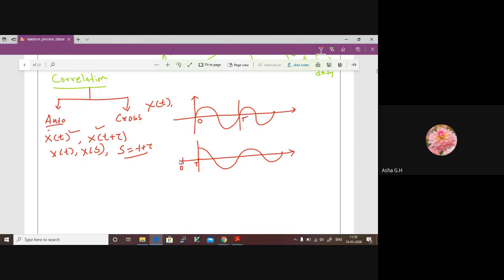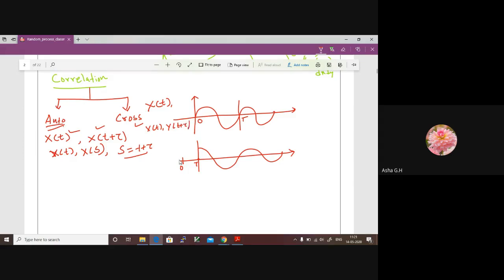That is called autocorrelation. Auto is with itself, with x itself after some time shift. And what is cross correlation? In cross correlation, we check the similarity between two random variables x of t and y of t plus tau.